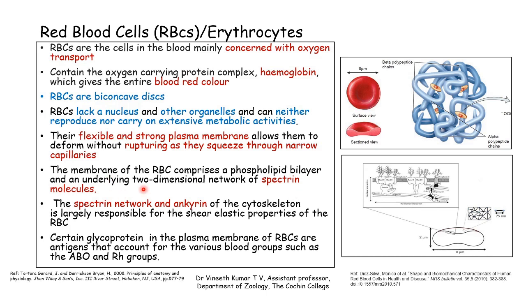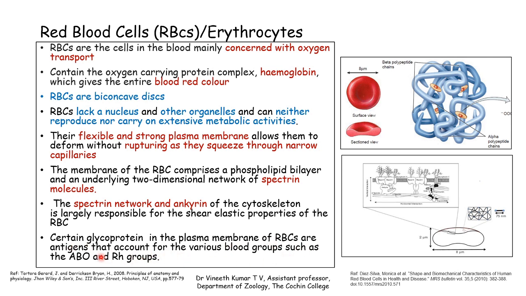So these spectrin molecules, along with another protein called ankyrin, are part of the cytoskeleton. Cytoskeleton means the proteins which are seen just below the plasma membrane. They support the plasma membrane and are largely responsible for the shear elastic properties of the RBC. It is because of this spectrin and ankyrin that the RBC is capable of squeezing through the very small capillaries without rupturing or changing their shape. And certain glycoproteins present on the plasma membrane of RBCs are considered as antigens and they account for the blood groups.